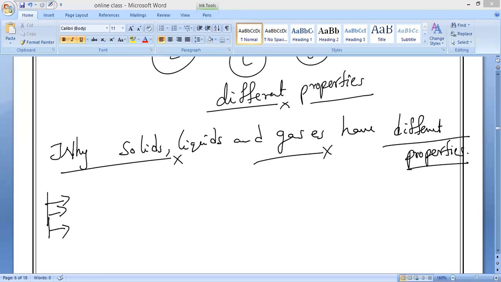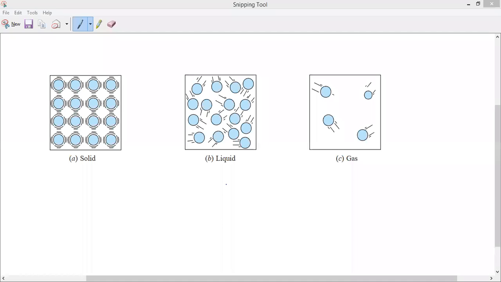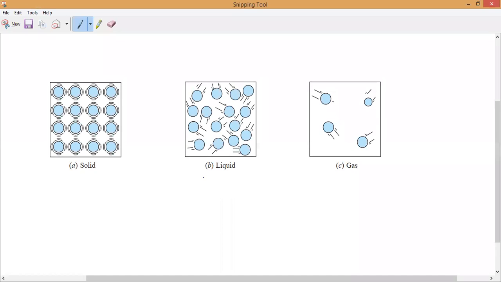Please see, that is the first reason why, even though they are matter, they have different properties. You have to draw this picture, which will explain it very clearly. This is solid, this is liquid, this is gas. As we already proved experimentally, the particles of matter keep moving in random motion.